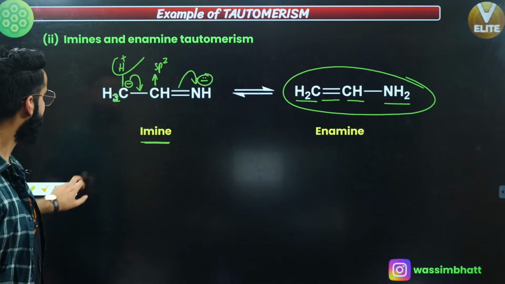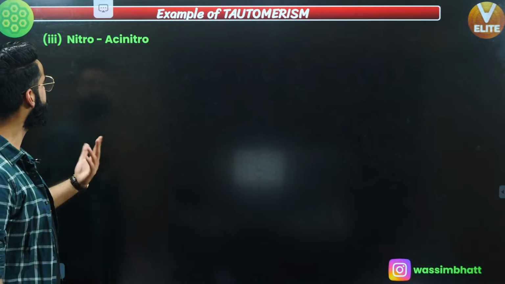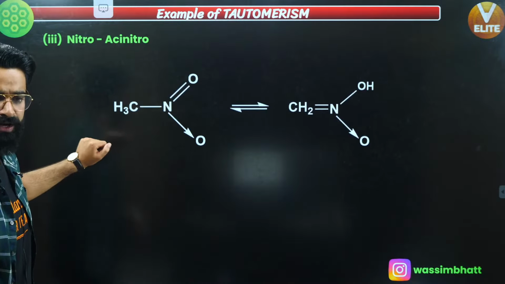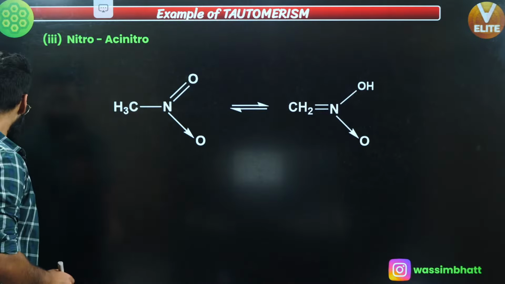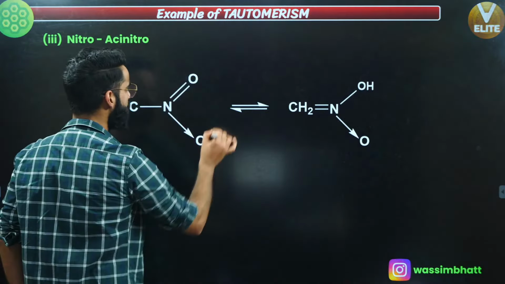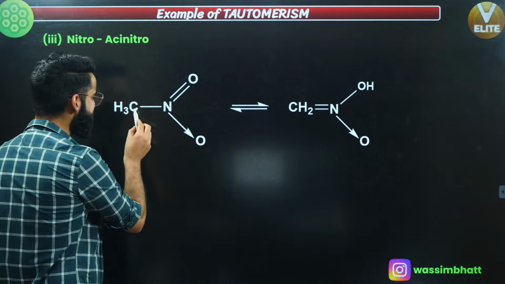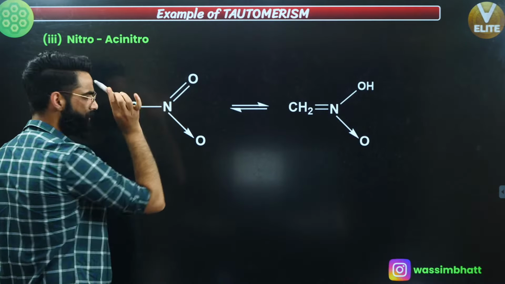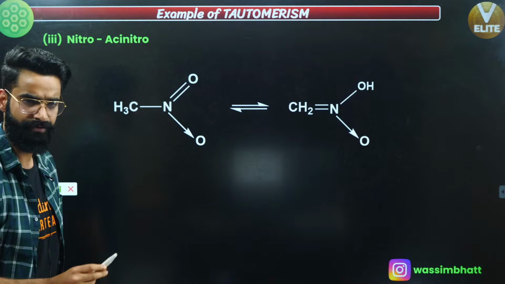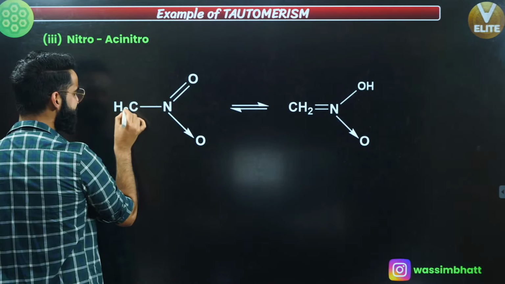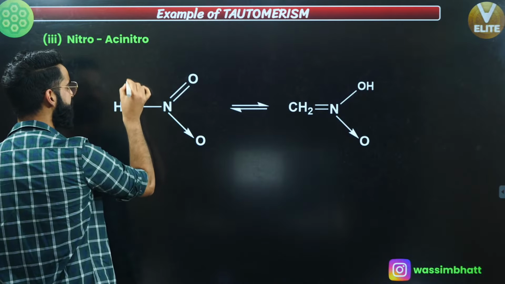Okay. Similarly, let's talk about the third example. It's going to be nitro-aci-nitro tautomerism. What is it all about? See, over here, this is the NO2 group, which we call the nitro group. If you can see, this is X single bond, Y double bond Z. So what is going to happen? Tautomerism is going to happen. First of all, this is basically CH3, which I can write as CH2 and single bond H.